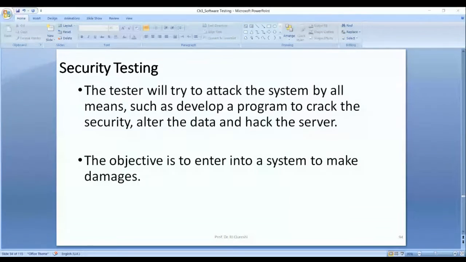Aramco was attacked by a virus. Its name was Shamoon. Around 30,000 computers of Aramco, their hard disks were physically damaged by this virus. It was denial of service. So the hard disk will rotate at such a high speed that it will burn. That is denial of service, DOS, or distributed denial of service.